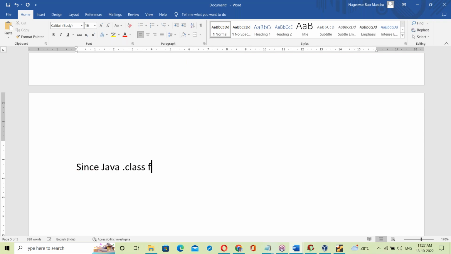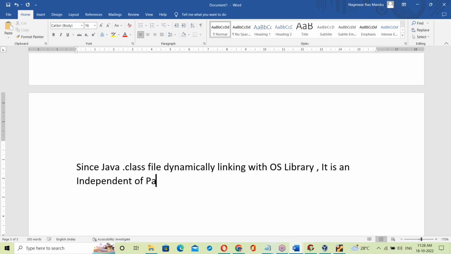Since a Java .class file is dynamically linked with the OS library, it is independent of the platform, independent of the OS. That is the reason. How did Java become independent of platform?